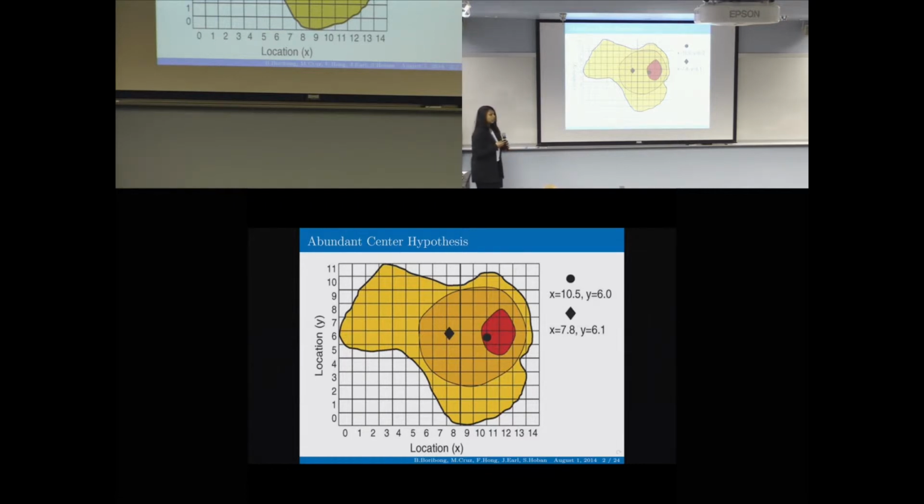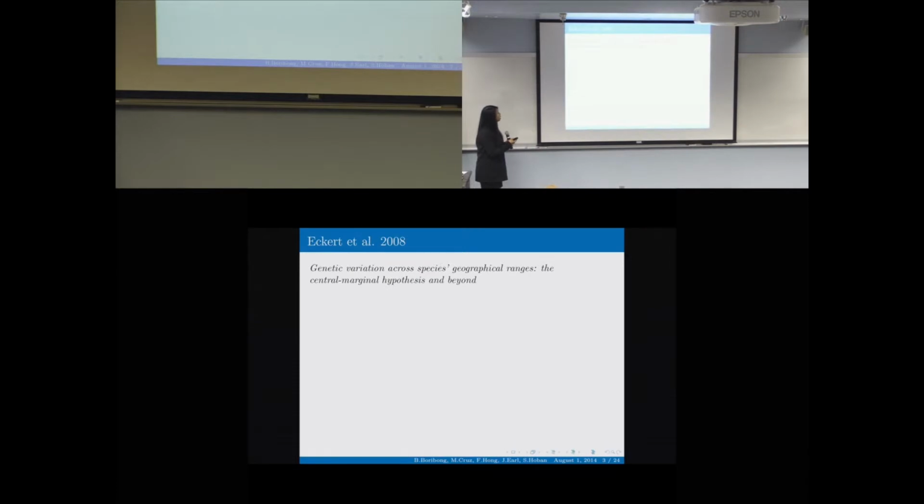Now, despite the fact that this is a widespread assumption and highly used in population genetics, this hypothesis has rarely been rigorously tested. And among the studies that have rigorously tested it, very few support it. In 2008, Eckert et al. published the paper Genetic Variation Across Species' Geographical Ranges: the Central-Marginal Hypothesis and Beyond. The central-marginal hypothesis is just another name for the abundant center hypothesis.